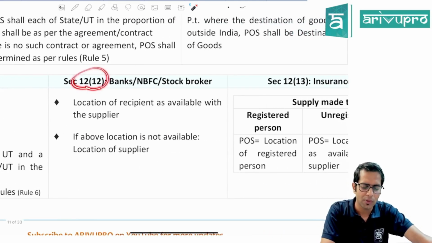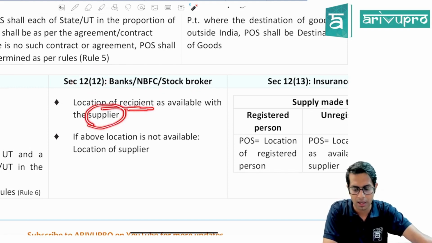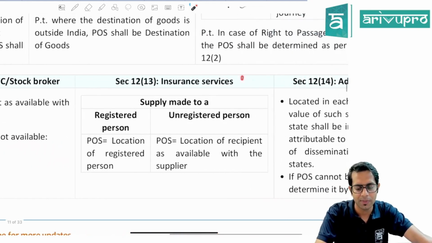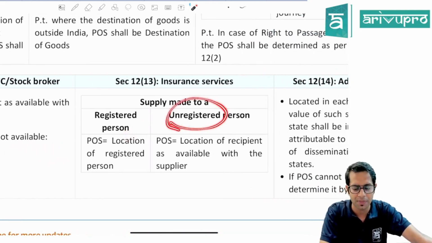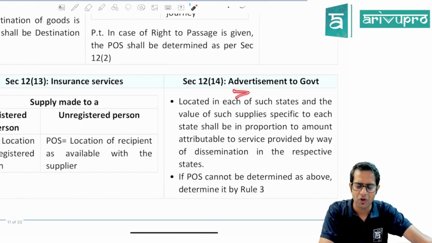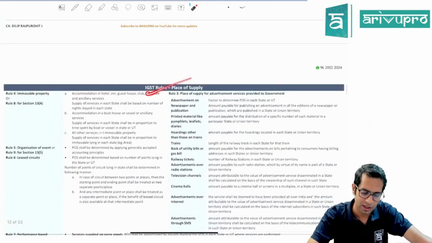Then, sir, what about the services which are given by banking company, financial institutions, or stockbroker, etc.? If the location of recipient is available with the supplier, then the location of recipient, and if it is not available, then the location of supplier. Sir, what about the services given by insurance company? If it is given to a registered person, location of registered person. If it is given to an unregistered person, location of the recipient as available with the supplier. And for advertisement services, they have given a list. Okay, it is in the rules.